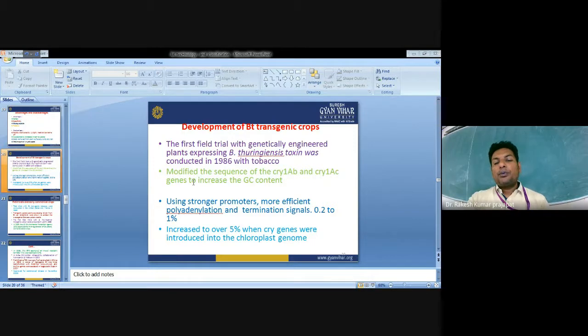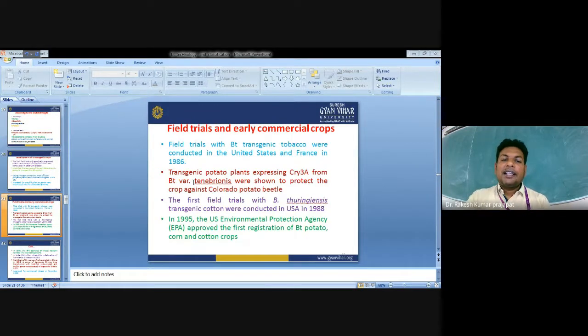Using a strong promoter, more efficient polyadenylation and termination signals, expression increased from around 1% to over 5% when genes were introduced into the chloroplast genome. There are a large number of field trials going on for the commercial release of these transgenic crops. Field trials with Bt transgenic tobacco were conducted in the United States and France in 1986.